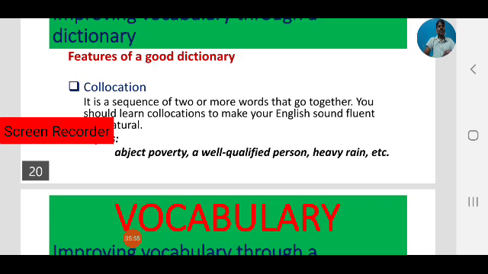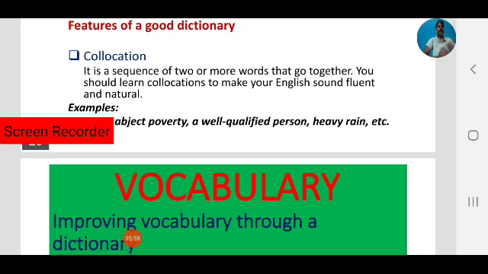You should learn collocations to make your English sound fluent and natural. That is also an important way of improving our vocabulary. We can learn collocations to make our English sound fluent and natural.